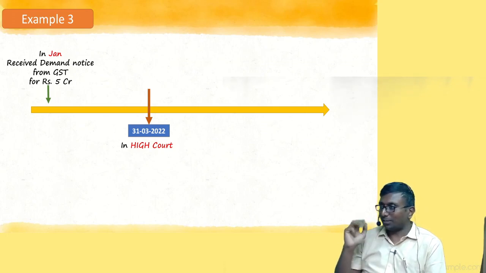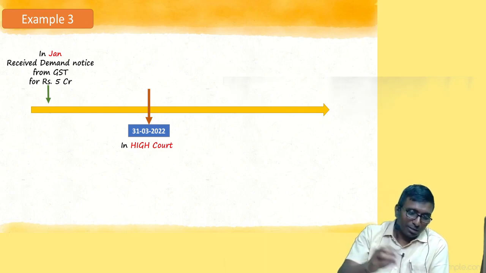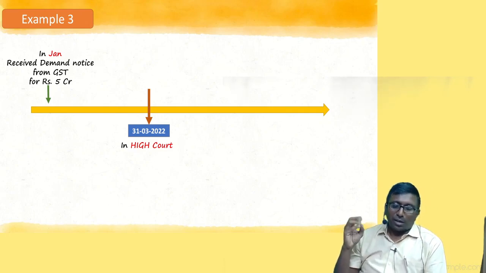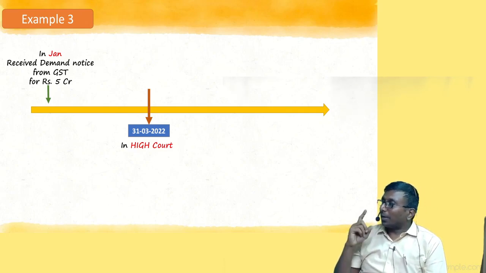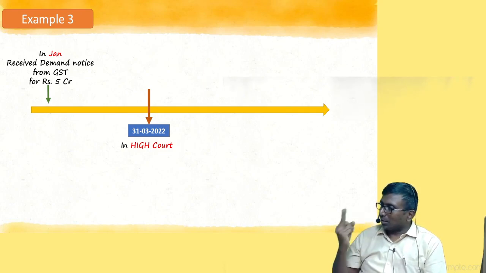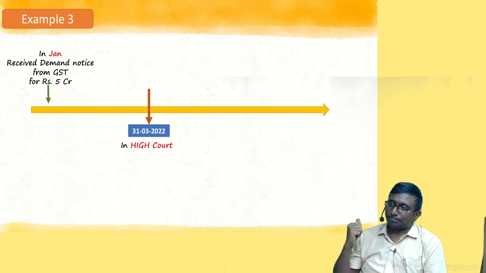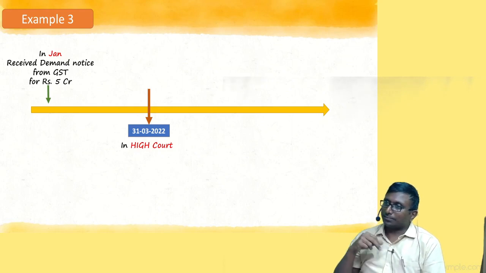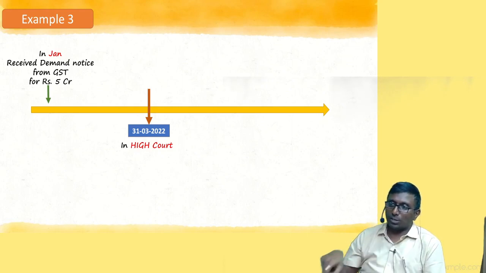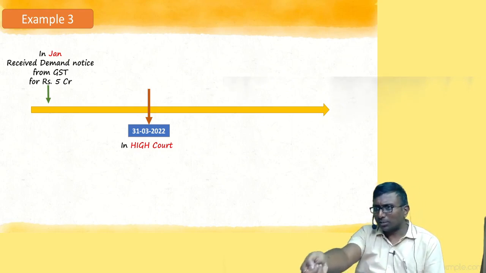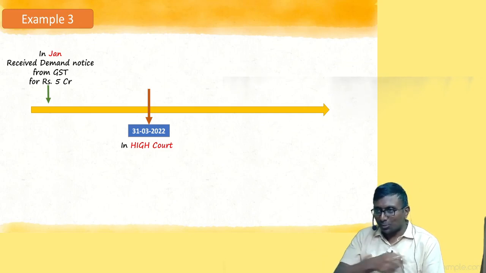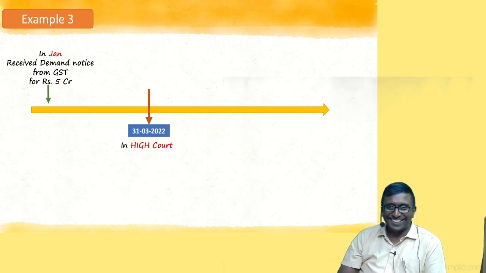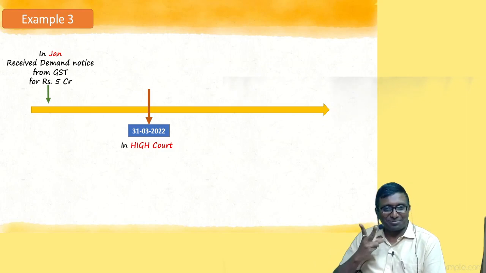I can pass all three: CA, CS, everything I can pass. But I can practice only one profession, any one you want. I can be a practicing chartered accountant or company secretary or CFA. But if you are a lawyer, I can practice both simultaneously. You can have two visiting cards. You have a financial problem, take this card. Some legal issue, take this card. So business from two sides.